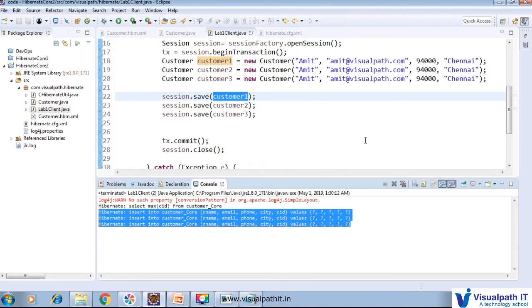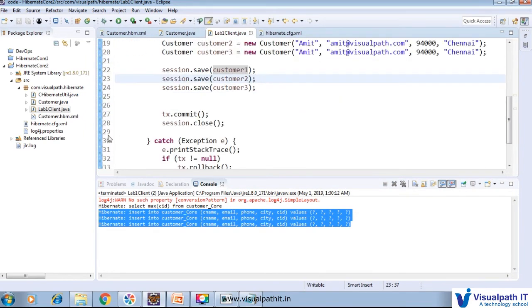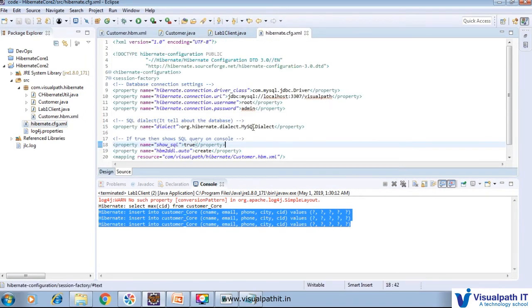It is generated automatically based on what we wrote here, and it is generated according to the dialect we added under this property. So the MySQL query is automatically generated and stored here.